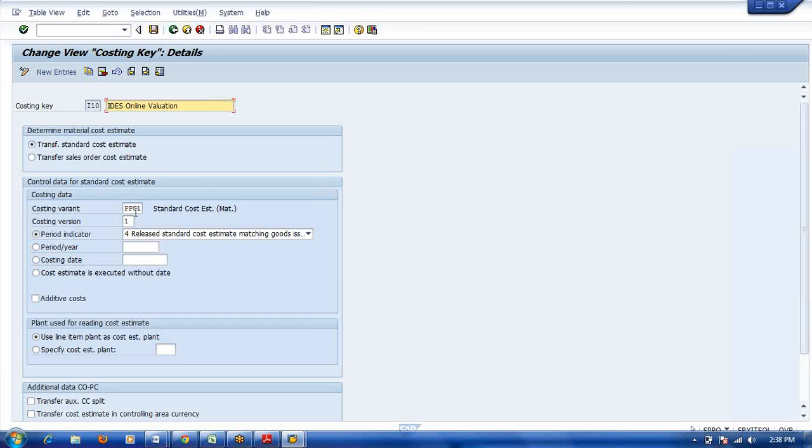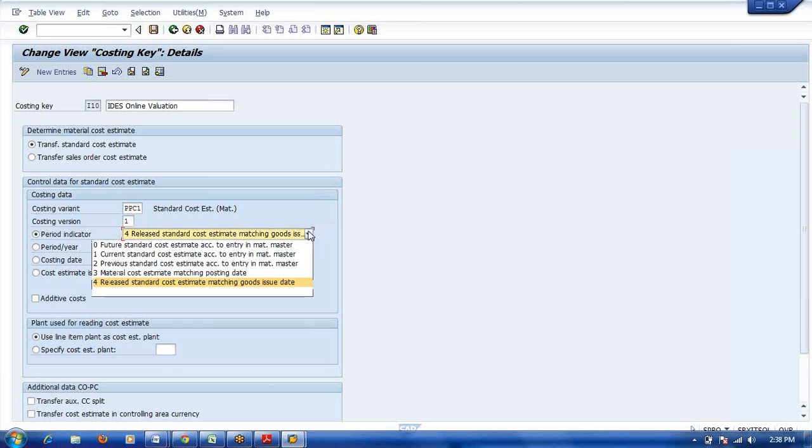Which costing variant breakup do you want to see? This is the standard costing variant. Here I have maintained the costing version. At the time of standard cost release, you will give the costing version. Okay, which costing version are you using? Here is the period indicator. In material master, the current standard cost estimate is there.